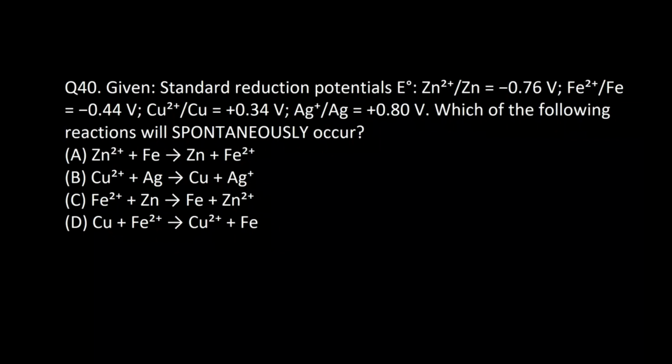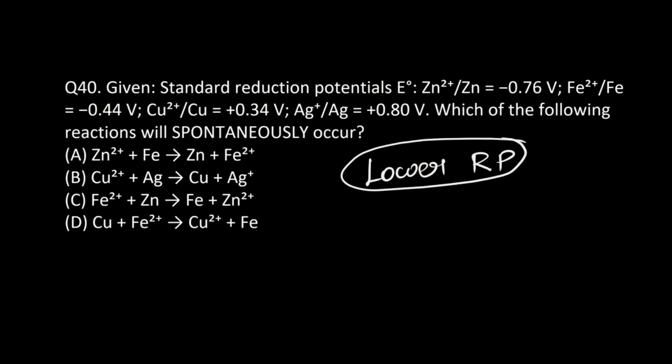A spontaneous reduction occurs when a metal with lower reduction potential, which means a stronger reducing agent, reduces the metal ion with higher reduction potential. Okay, so first check one by one.